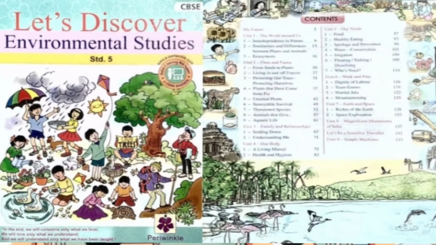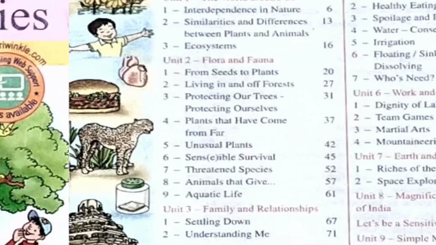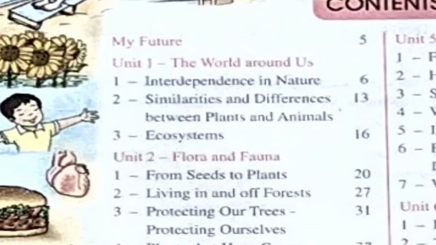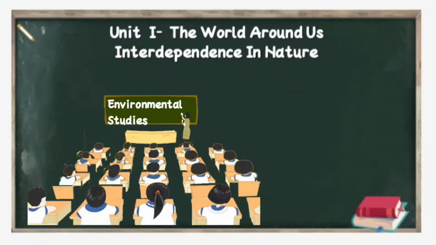And this is your EVS textbook, Let's Discover Environmental Studies, Standard 5th. And here is the content, the syllabus for the 5th standard. This book includes a total of 9 units and 29 chapters. From this, let's see the first unit, The World Around Us, and the chapter is Interdependence in Nature.